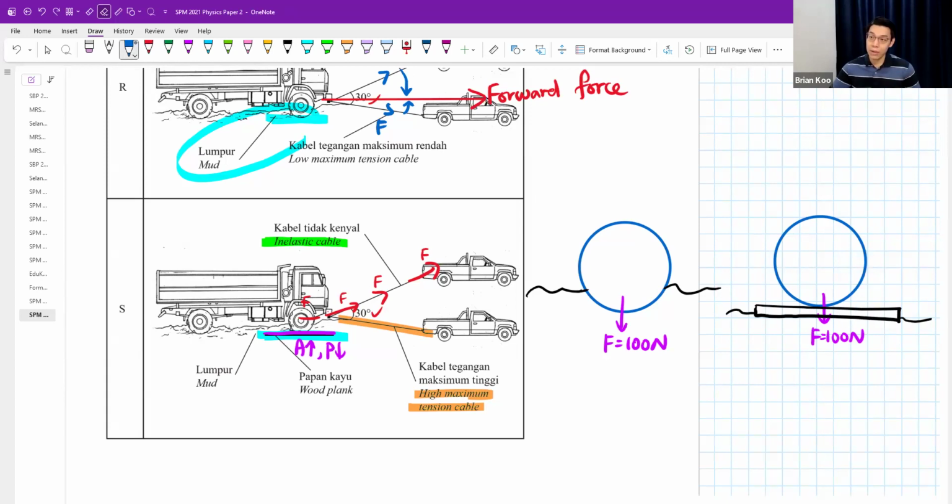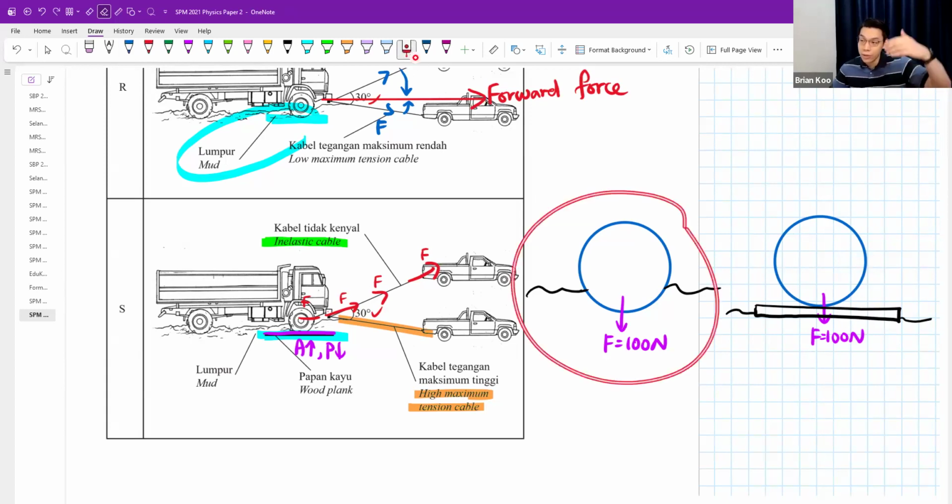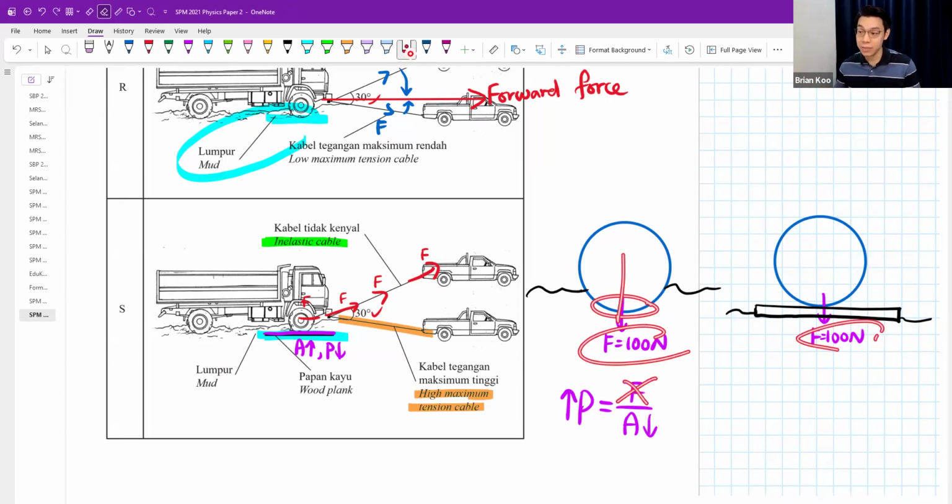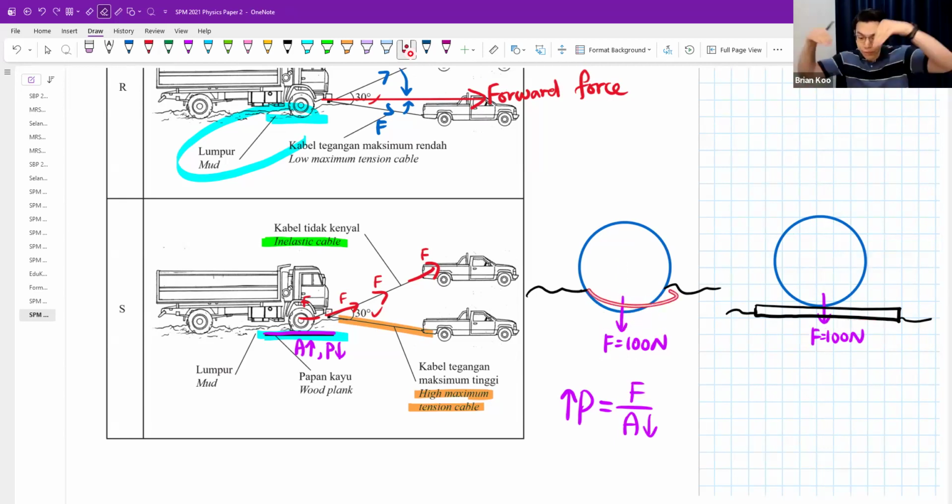Okay, but how come the first tire can go very deep into the mud? That is because the surface area with the mud is very small, and the pressure is very big. Big pressure means it will press very hard into the mud. All the force is concentrated at that tiny area. Force is constant, force unchanged. The same force, but all concentrated on a small area. Therefore, it pressed very deep into the mud. So your answer shouldn't be about force. It should be about pressure and surface area.